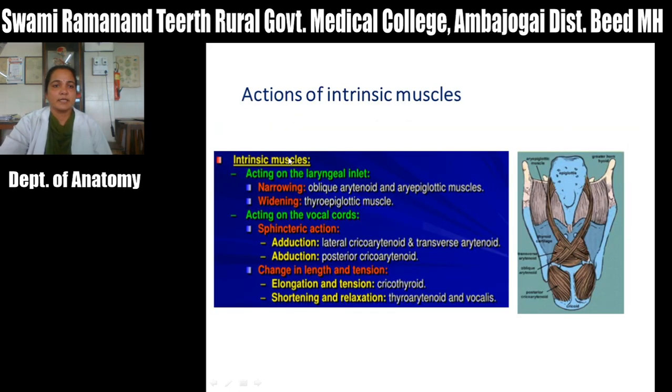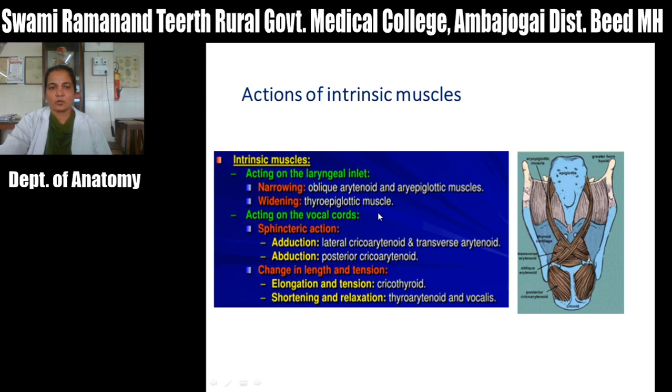Next are the intrinsic muscles, in short, acting on the laryngeal inlet. Narrowing is by the oblique arytenoid muscle and the aryepiglottic muscle, which narrow or close the laryngeal inlet. Widening is by the thyroepiglotticus muscle.